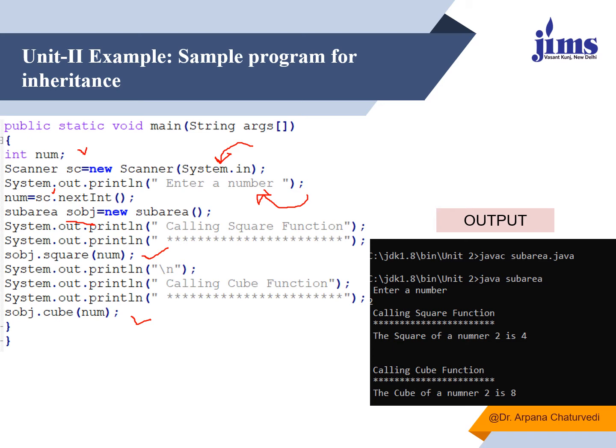So in this output, I am prompted with the prompt, enter a number. The number entered is 2. So the heading comes, calling square function. I am getting the output, square of 2 as 4, and for cube I am getting 8. So this is how we can implement inheritance, and this example is of single level inheritance, because only one class is being derived from the parent class. Because I have inherited a single class from the parent class, it is known as single level inheritance.